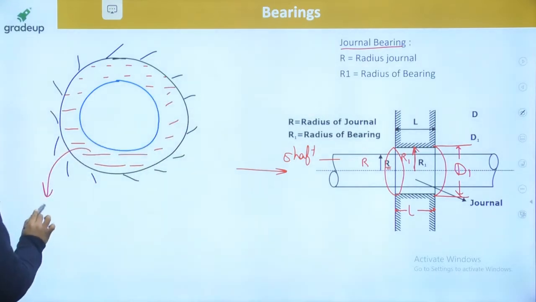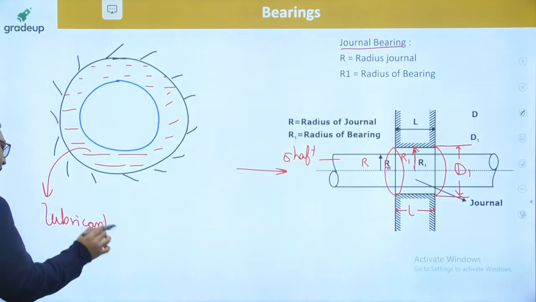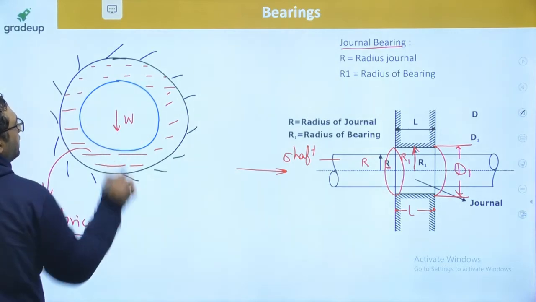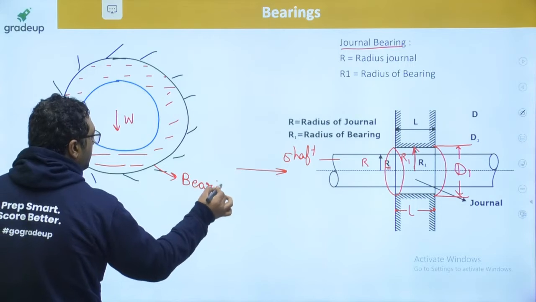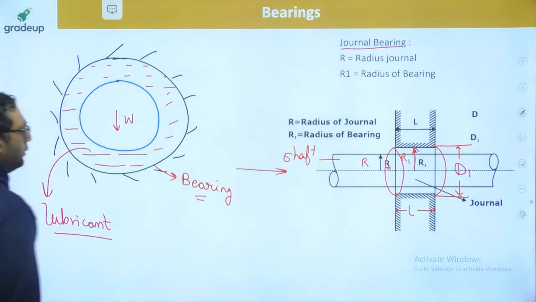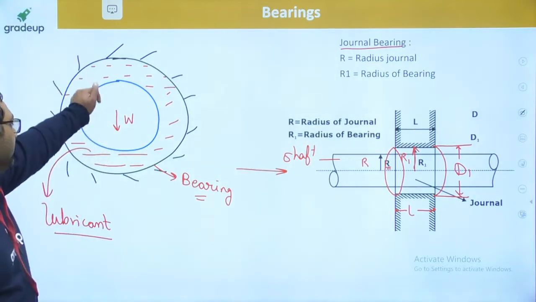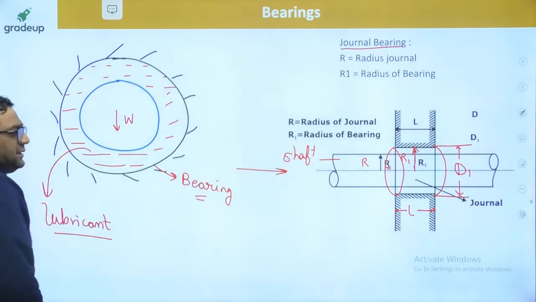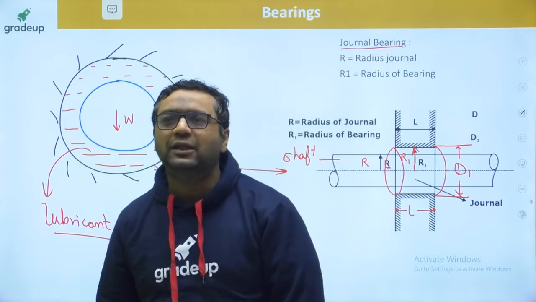This is lubricant. This is the inner shaft, W is the weight. This is the bearing. Okay, guys, so this is the case. You can see the load is radial and this is the lubricant present. And guys, this is the length of the bearing. So the bearing is also a cylindrical element having some length.